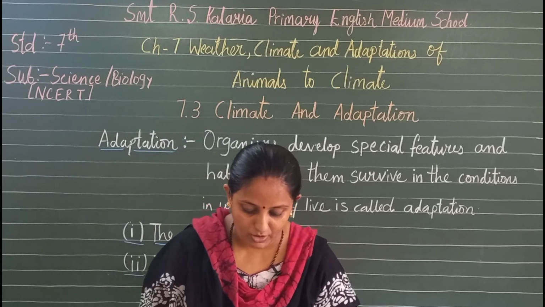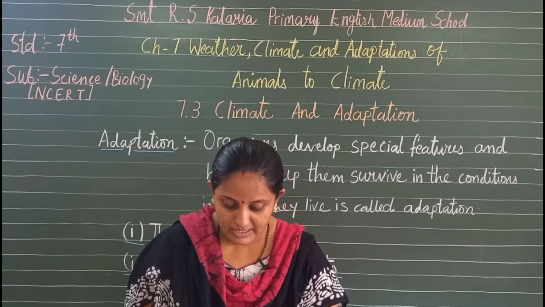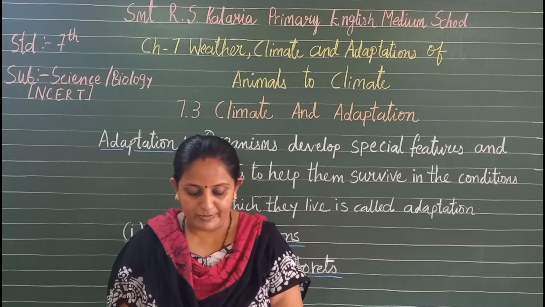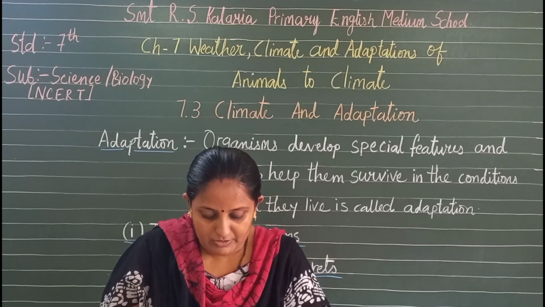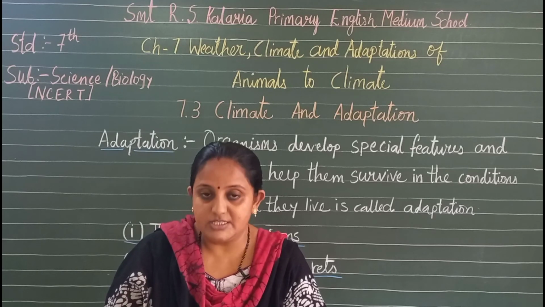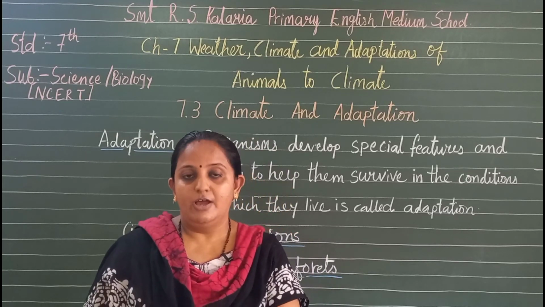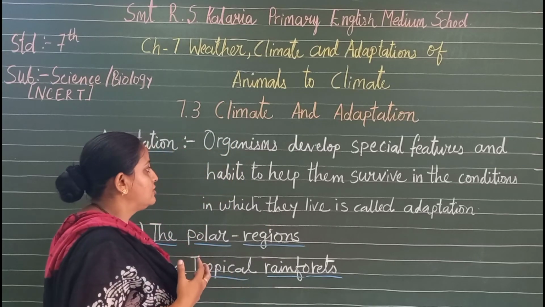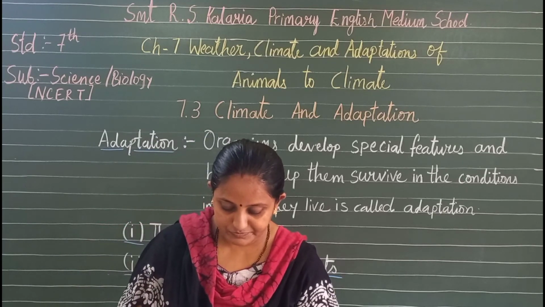Animals living in very cold and hot climates must possess some special features or characteristics to protect themselves from extreme cold or heat. Recall from chapter 9 of class 6 the definition of adaptations: features and habits that help them adapt to their surroundings are a result of the process of evolution. उस हिसाब से वो रहने लगते हैं according to the climate, and special features and habits help them sustain in that climatic condition.